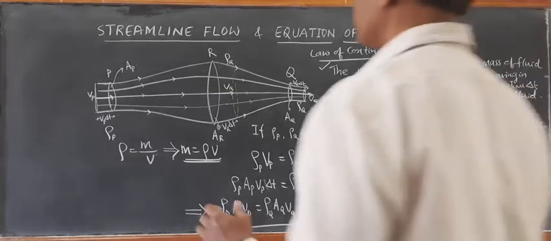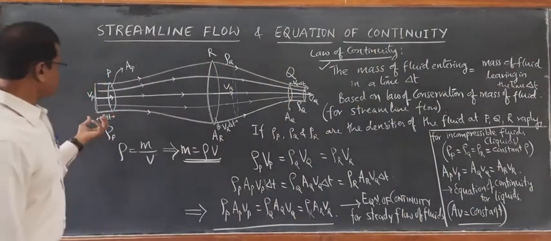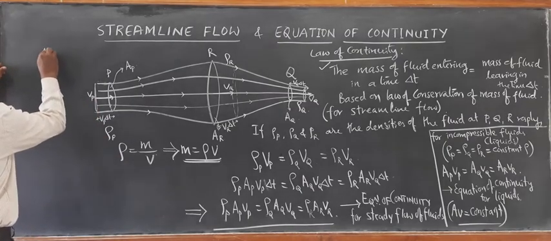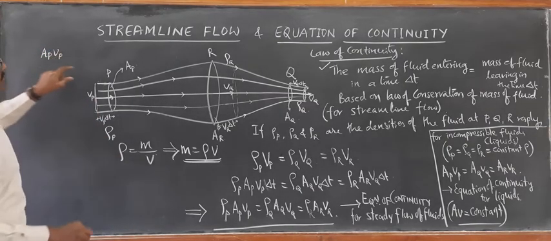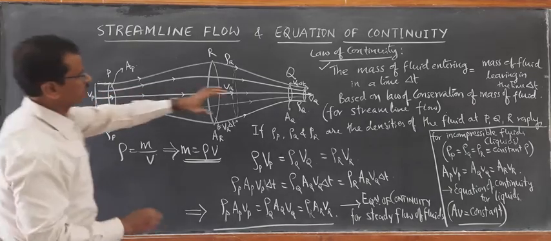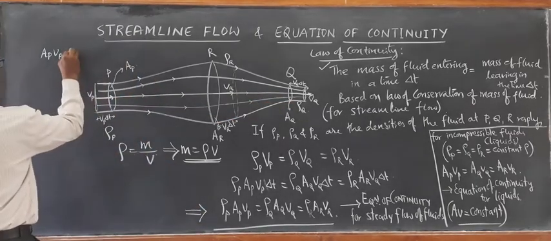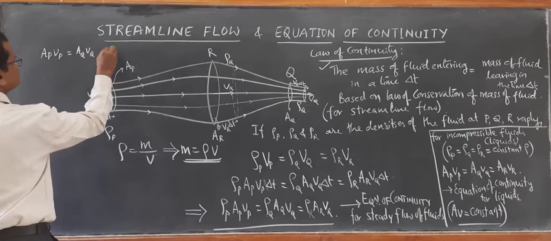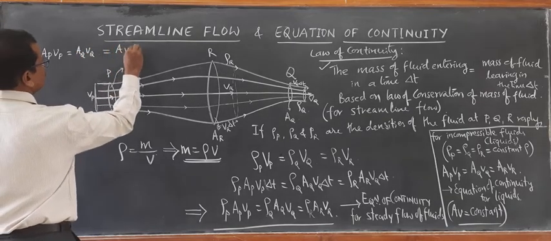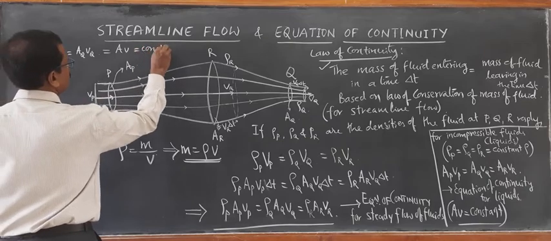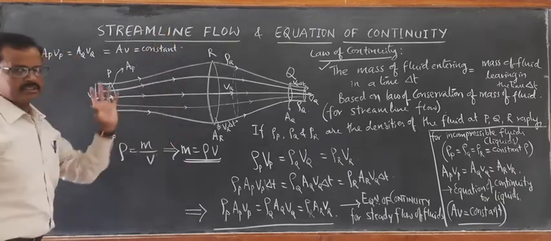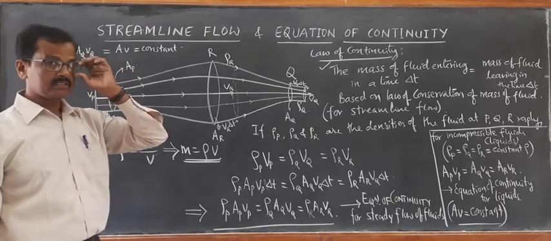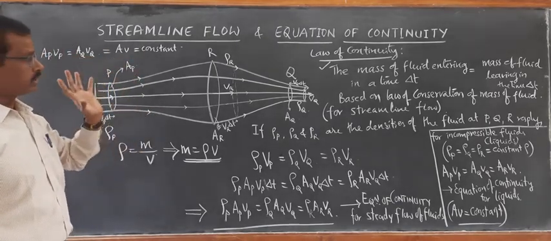So, look at the diagram now. Volume of liquid entering, we wrote it as AP VP. Volume of liquid entering per second is equal to volume of liquid leaving per second, AQ VQ. That means the product AV remains always constant. Volume flux is always constant. That is the meaning. Now, what is its consequence? What is the interesting thing that will be noted down?